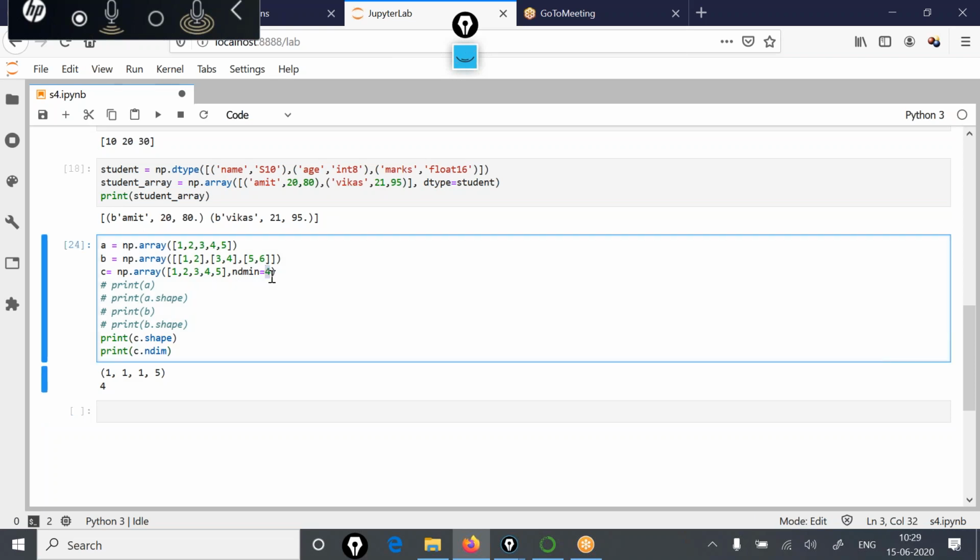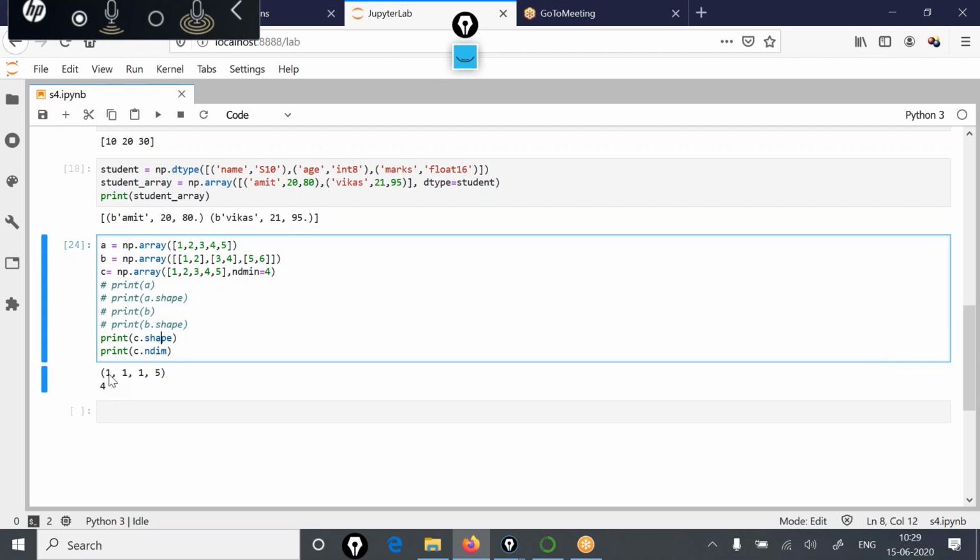When we say our array has 4 dimensions, these are the 4 dimensions: 1, 2, 3 and 4. In the 4th dimension, you have stored a one-dimensional array consisting of 5 objects, 1 2 3 4 5.